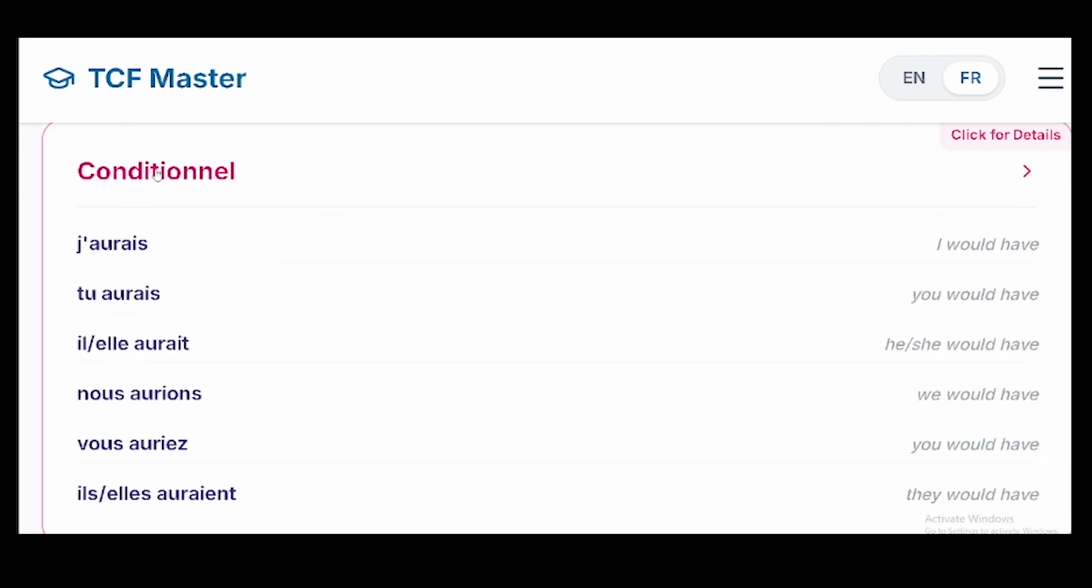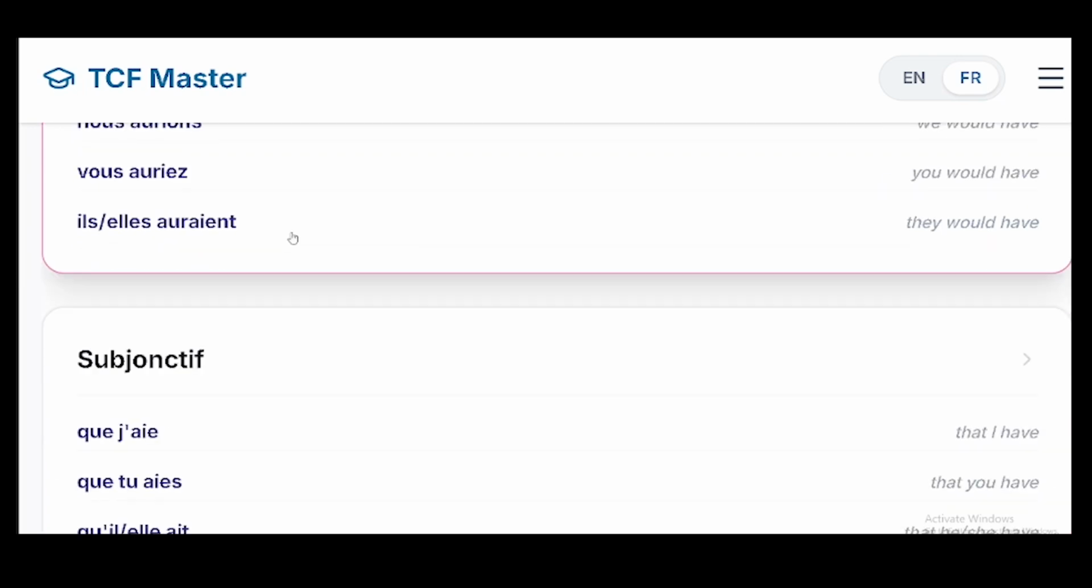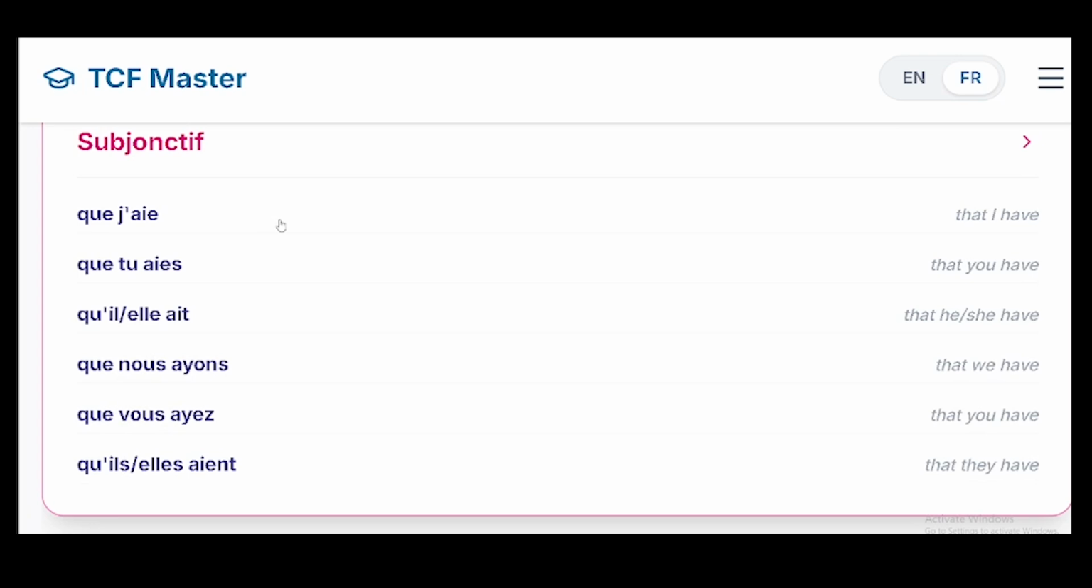You have conditionnel. This is one of the things that is very advanced when it comes to presentation, when you talk about, you want to be polite, you need to master this conditionnel. All right, now subjunctive, very very advanced when it comes to making some sentences, especially people that in B1 B2, you need to master subjunctive.